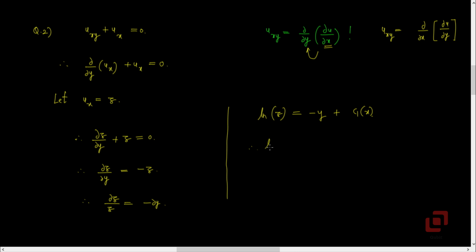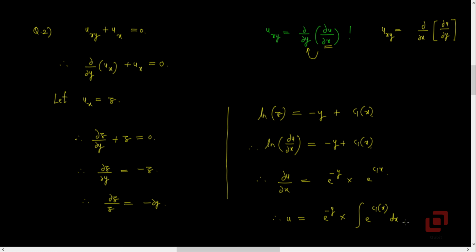Therefore, log of ∂u/∂x equals −y + c1(x). Therefore, ∂u/∂x will be equal to e^(−y) times e^(c1(x)), and therefore u will be equal to e^(−y) times the integral of e^(c1(x)) dx.